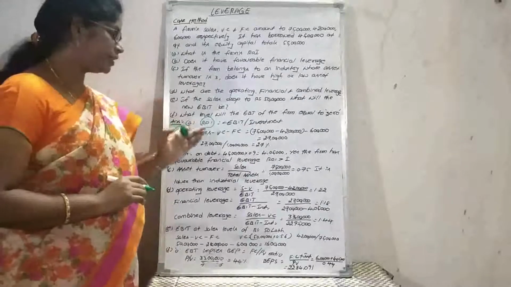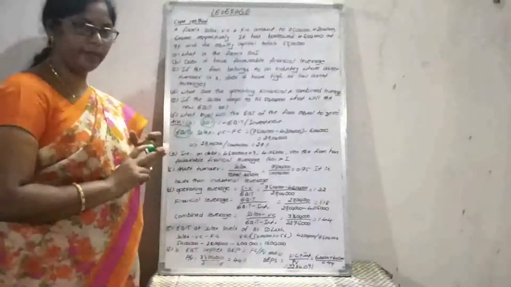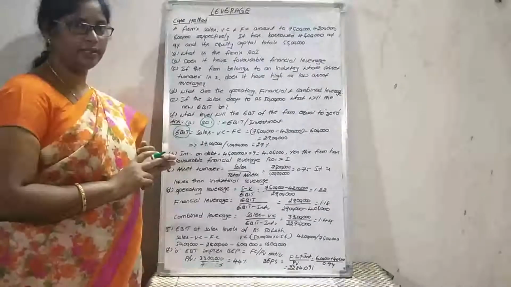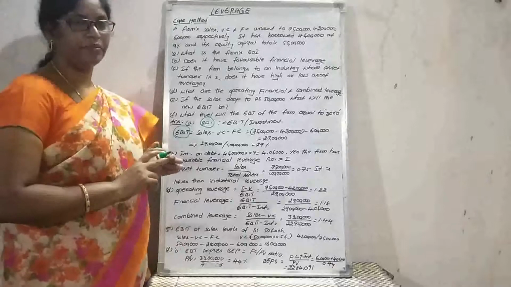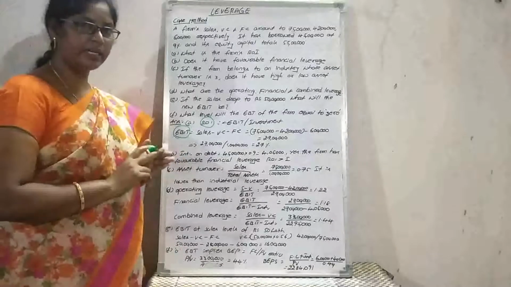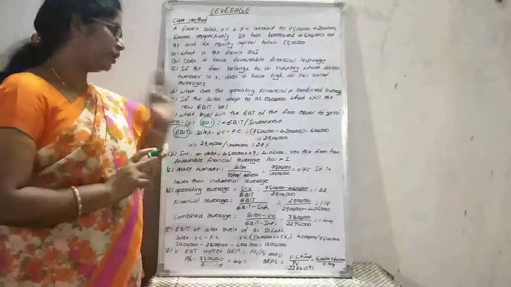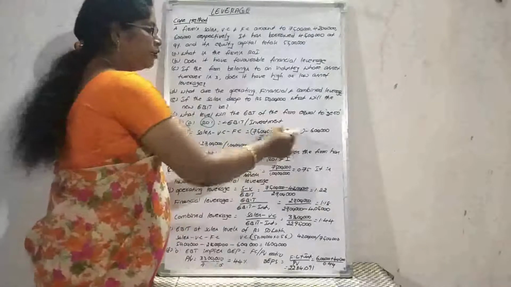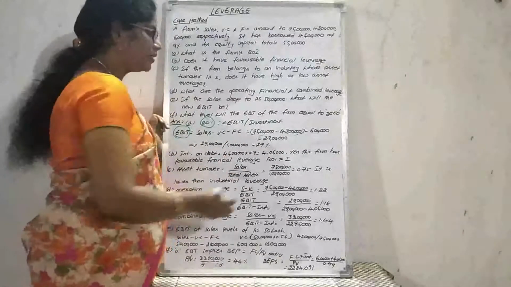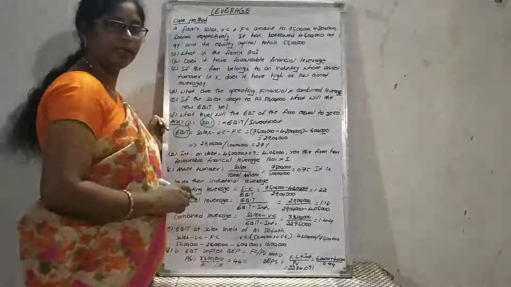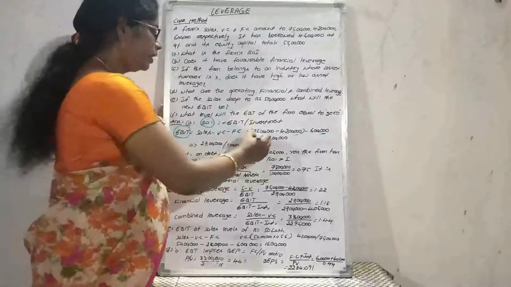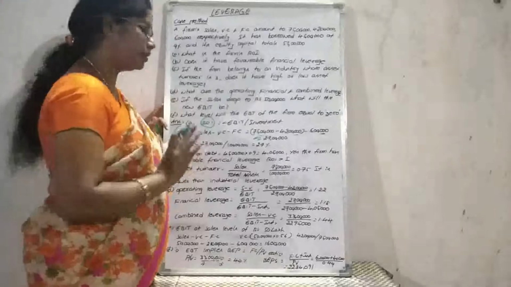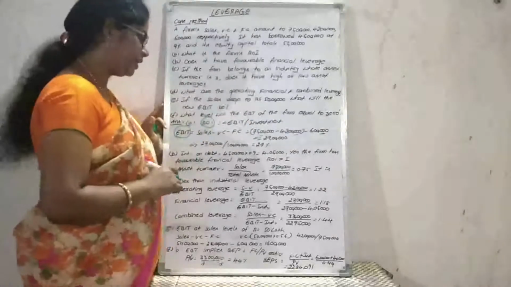The formula is sales minus variable cost, that equals contribution, minus fixed cost, that is the profit. Earnings before interest and tax equals 75 lakhs as the sales value, minus 42 lakhs as the variable cost, minus 6 lakhs as the fixed cost, that equals 27 lakhs as the earnings before interest and tax.